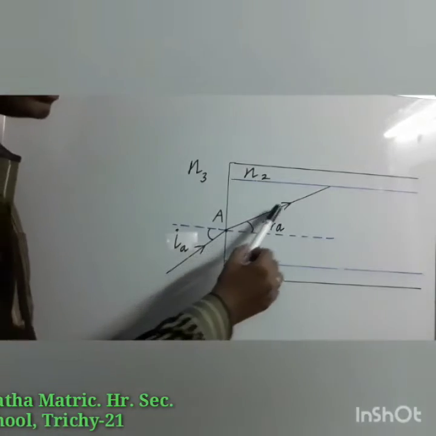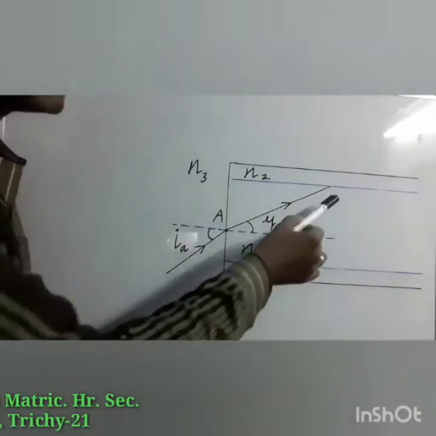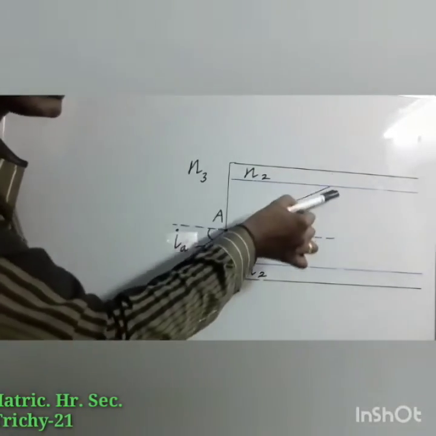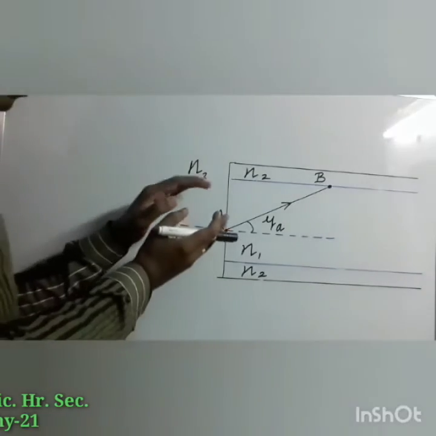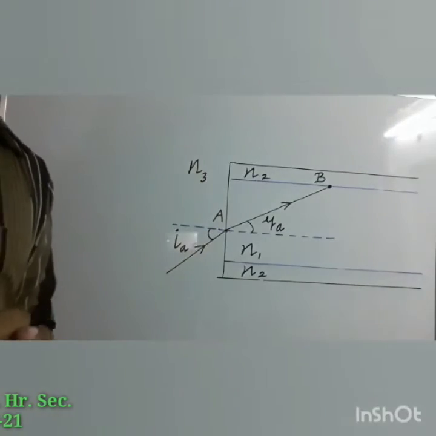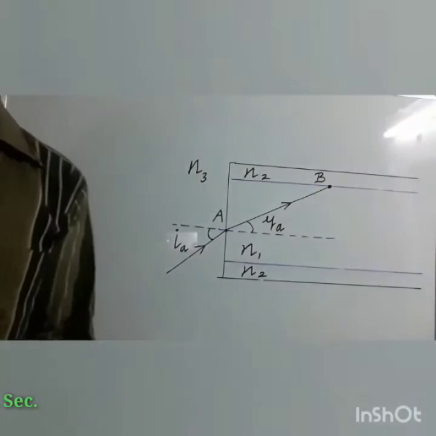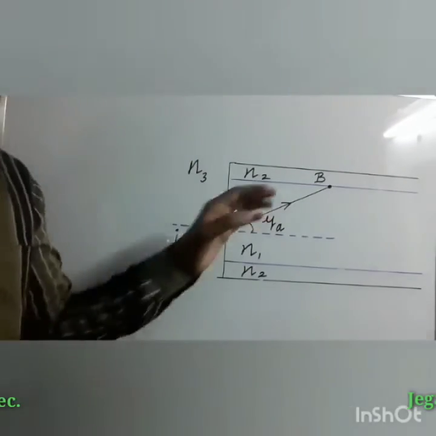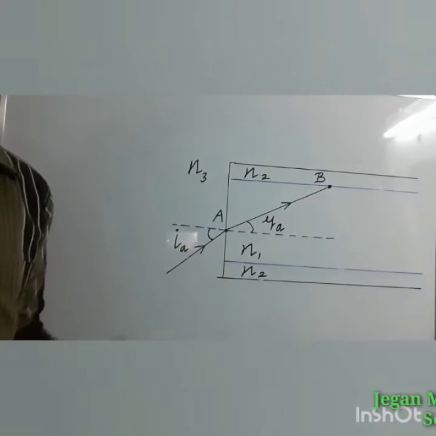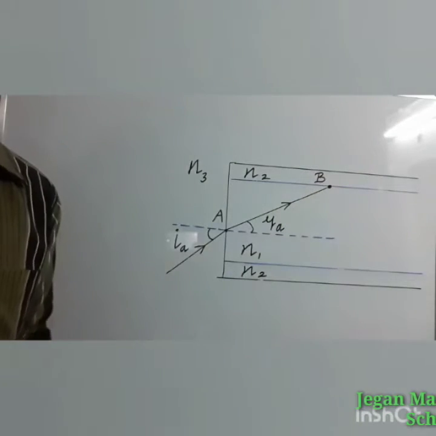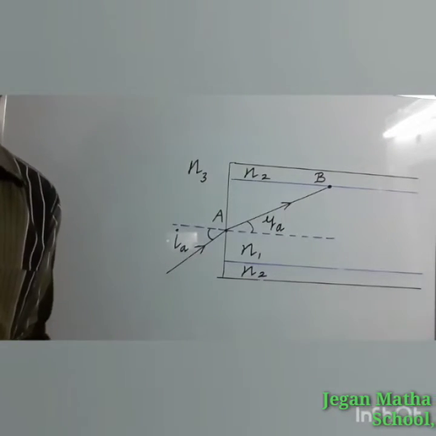So the refracted ray in the core is going to be incident at the boundary which separates the core and the cladding at the point B. Here we have to adjust that angle of incidence to ensure total internal reflection inside the core. To have total internal reflection inside the optical fiber, the angle of incidence at the core cladding interface at point B should be at least the critical angle IC.